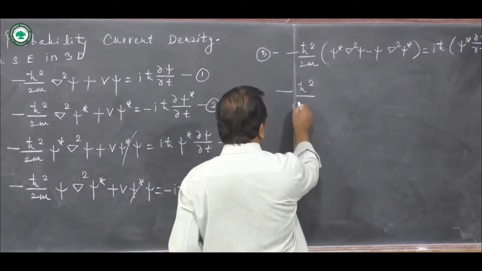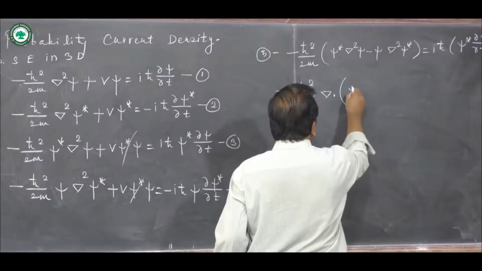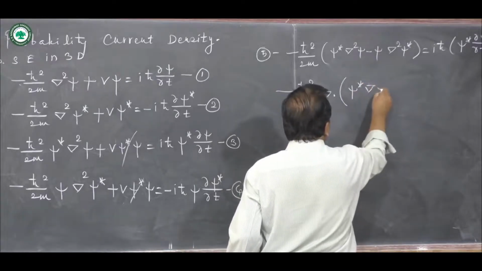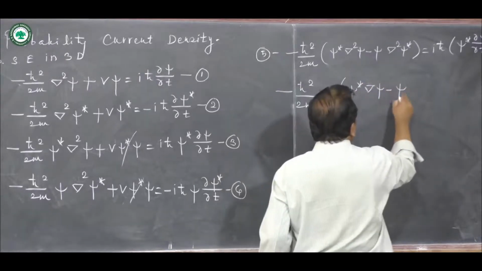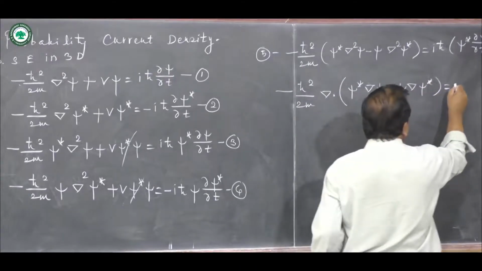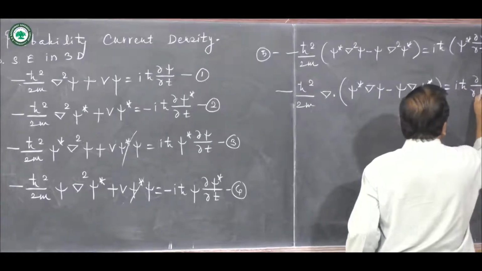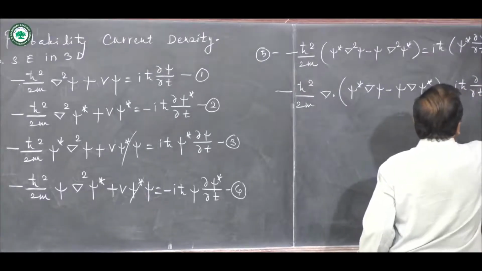So minus ħ squared upon 2m del dotted with psi star del psi minus psi del psi star is equal to iħ times d/dt of psi star psi.